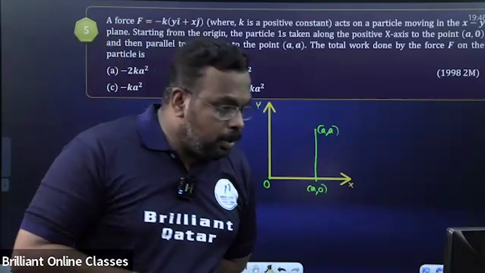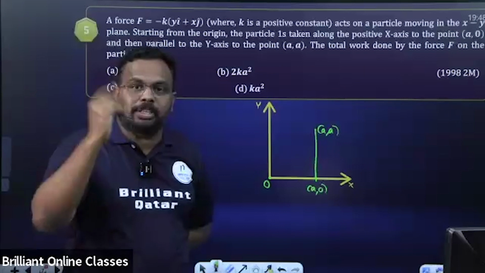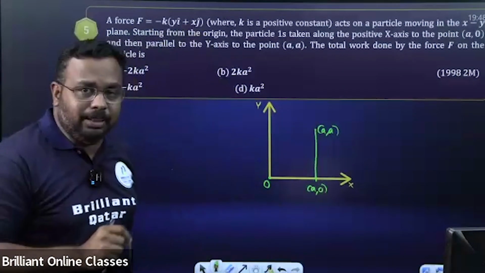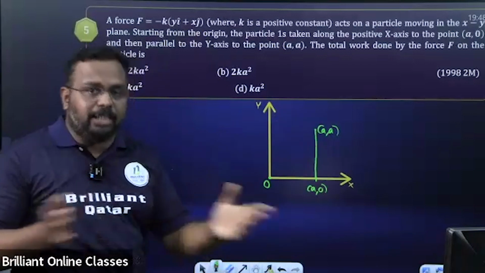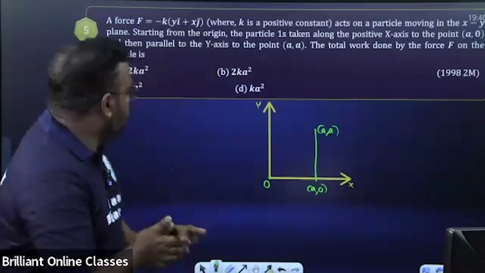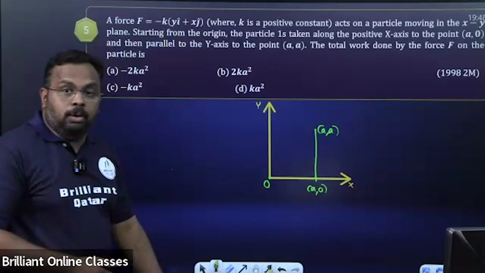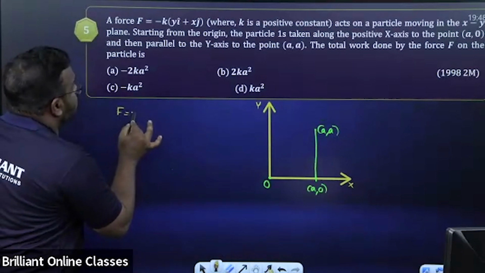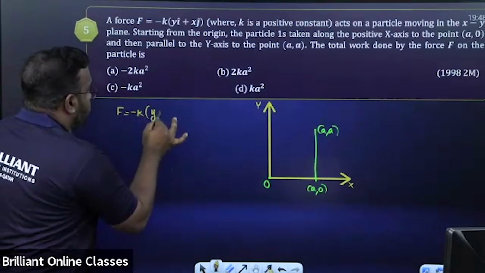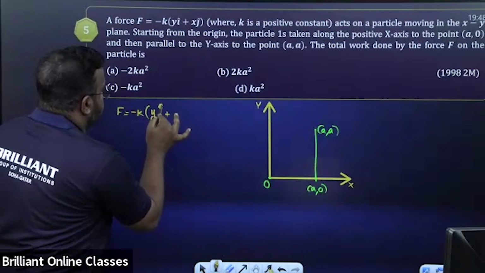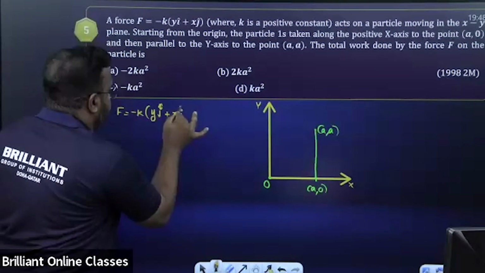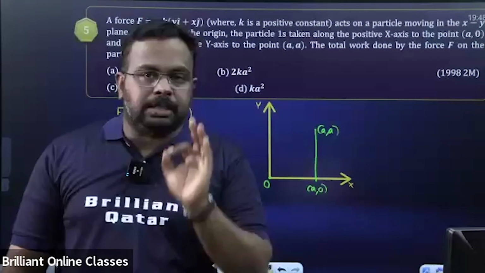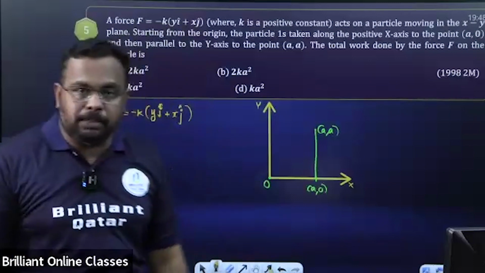What is the work done for this process? That's the question. So there are two methods to do it. One is an easy method, I think, and I will explain the other method as well. You can decide which one is easier for you. Listen, first I'm starting with the force. Force F is equal to minus K y I cap plus x j cap. You know the formula for work done, it is F dot displacement.